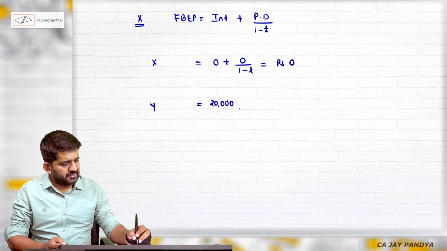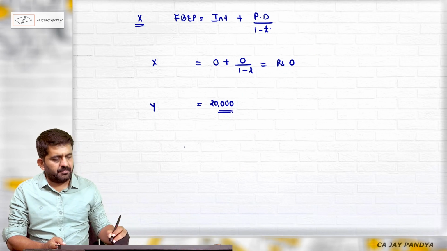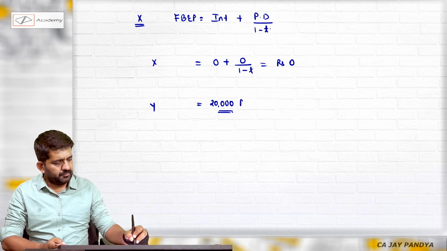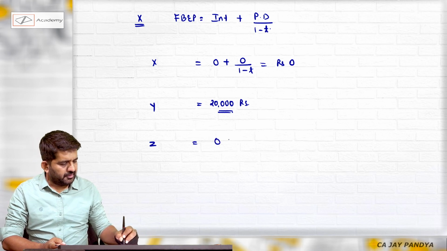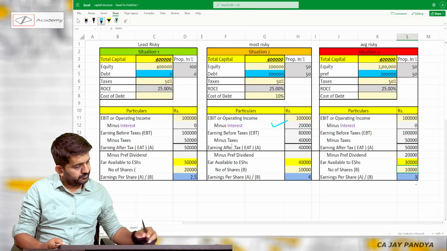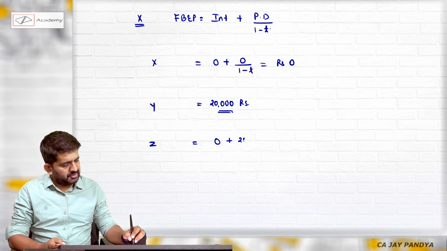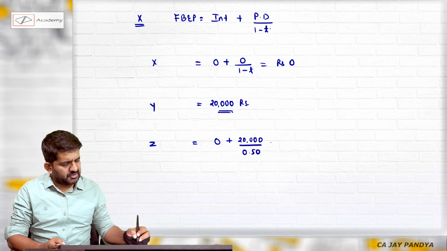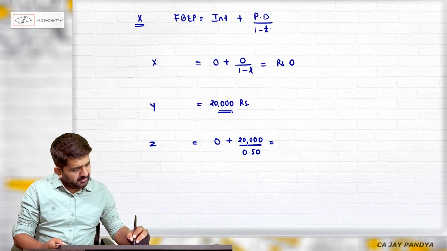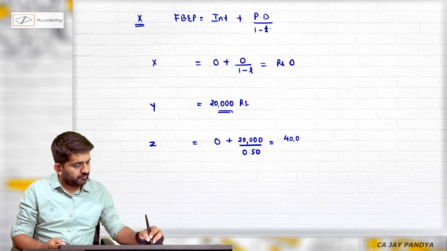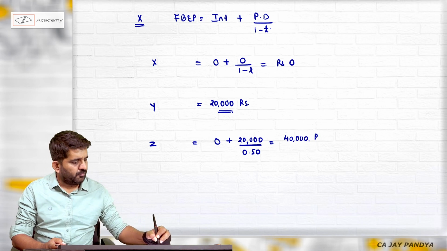Preference dividend is 0. So my financial break-even point will be rupees 20,000. In Z, interest is 0. Preference dividend is 20,000, upon 1 minus T, which is 1 minus 0.5, which is 0.5, which will be 40,000.